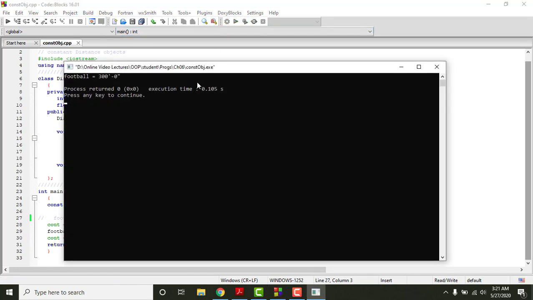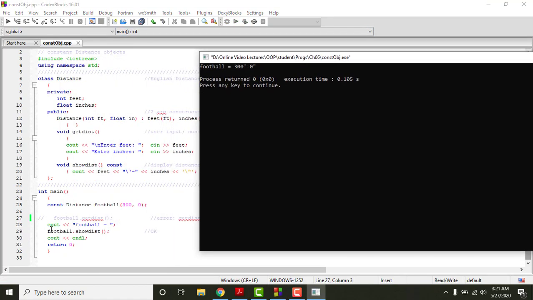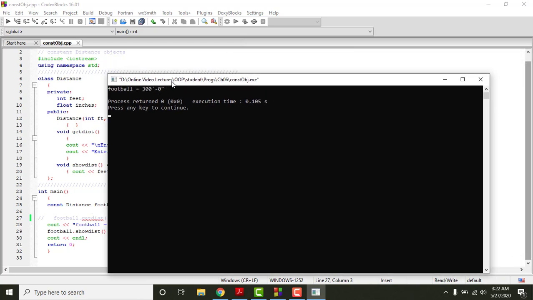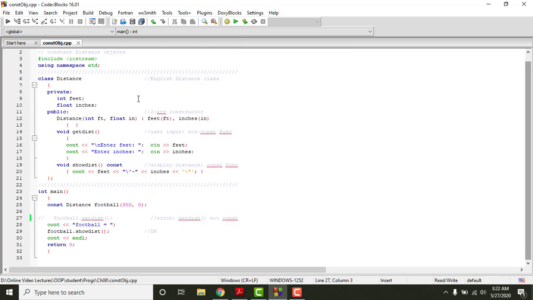Now if you see on the output side, this code works fine as long as you comment this statement here, right? You get the output 300 feet and 0 inches right here because we have assigned the value of 300 feet and 0 inches. However, this line will not work because your object is constant here, so you will not get a value for this object. You need to create one more object and then call that function for that specific object. Then of course you can take the value, right? So I hope this program is very clear to you now.